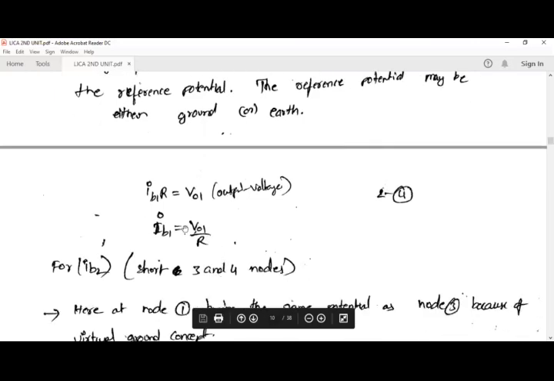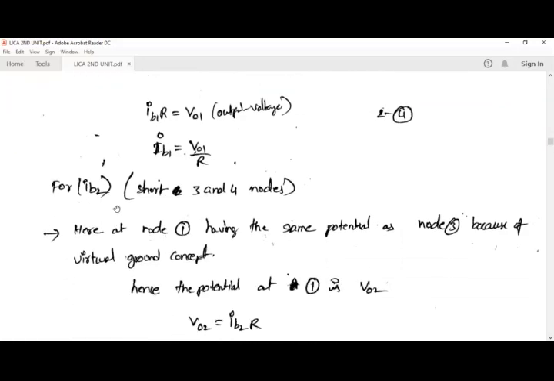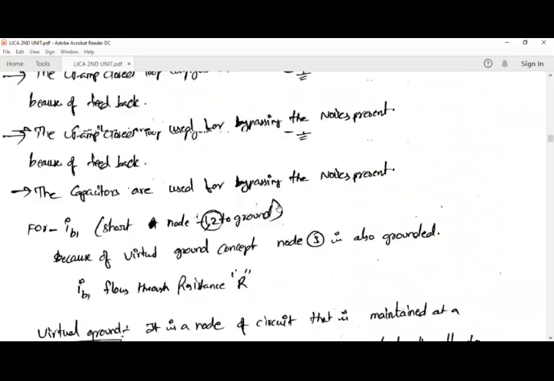So if you measure the output voltage with the help of a multimeter, and if you know the resistance value, we can measure IB1, the current flowing through the inverting input terminal.